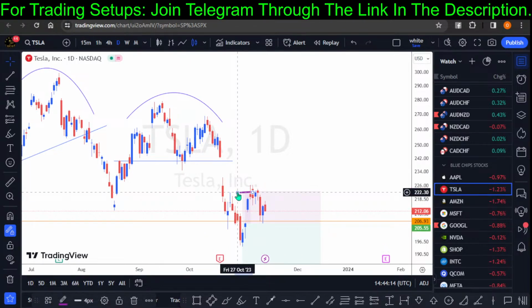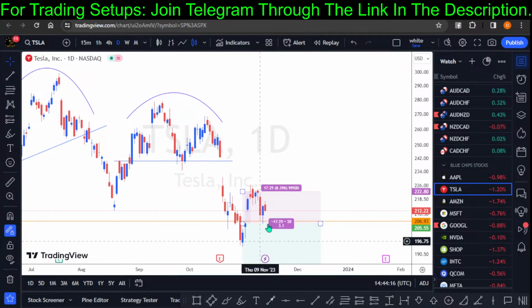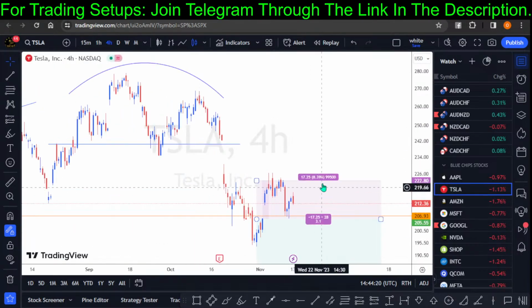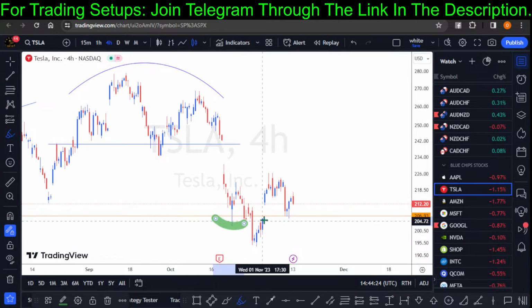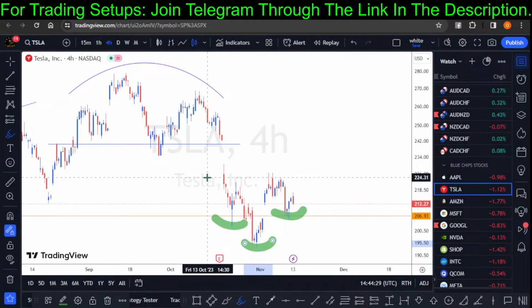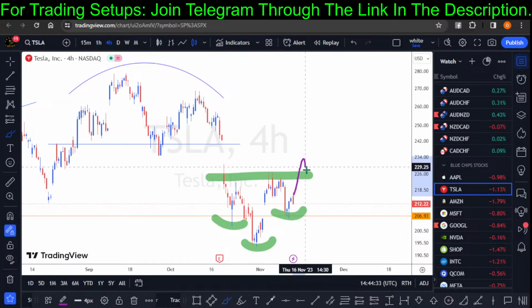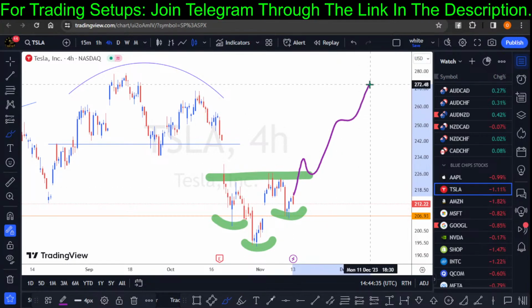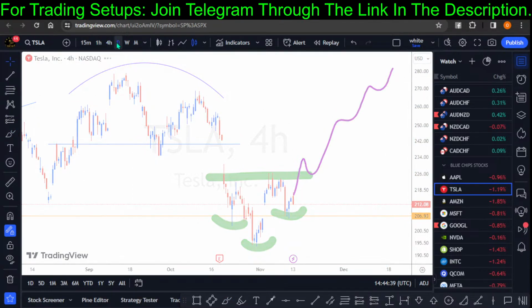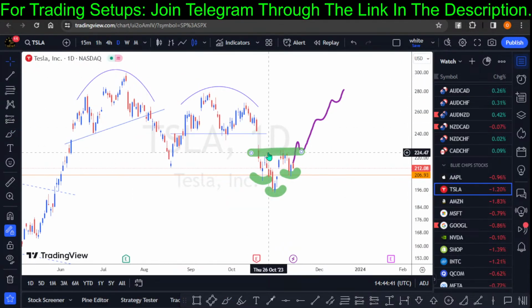But what I can see in this consolidation phase right here is a pattern that looks like an inverted head and shoulders. You can see right here we have the potential right shoulder, potential left shoulder, and the head right there. So let's see if this structure right here could act as a neckline. I'm looking to see if we can get a breakout of this pattern to the upside, and I'll be looking to accumulate Tesla. So this is my view on Tesla. This is how I want to approach Tesla. So guys, this is what I have.